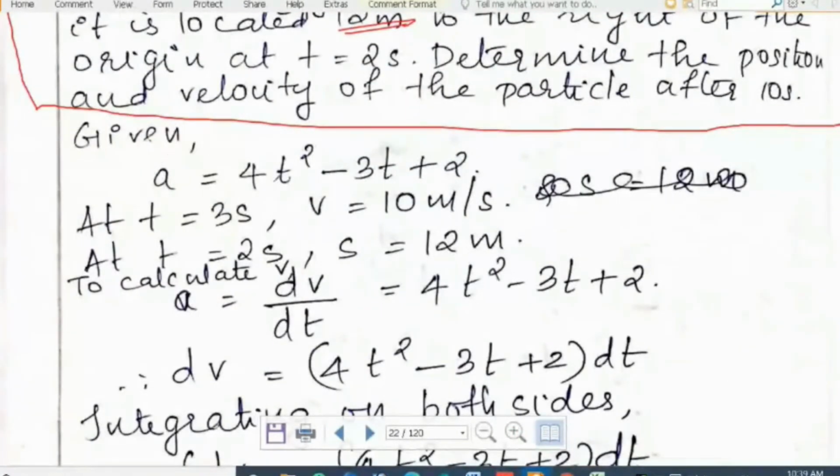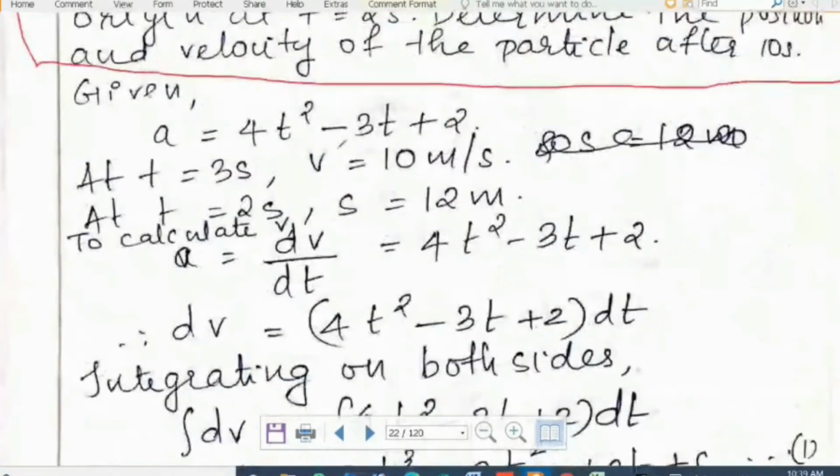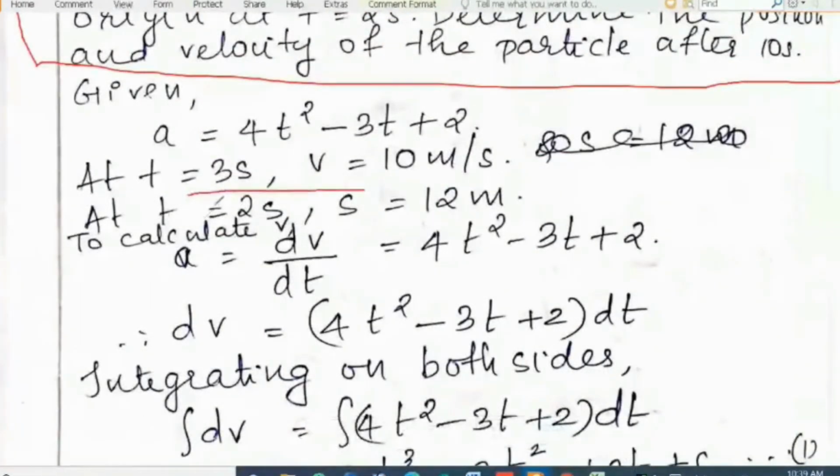So a is equal to 4t square minus 3t plus 2. That is the given expression for a in terms of t in the question itself. And these are the conditions given. At t is equal to 3 seconds, v is equal to 10 meter per second, and at t is equal to 2 seconds, s is equal to 12 meters.